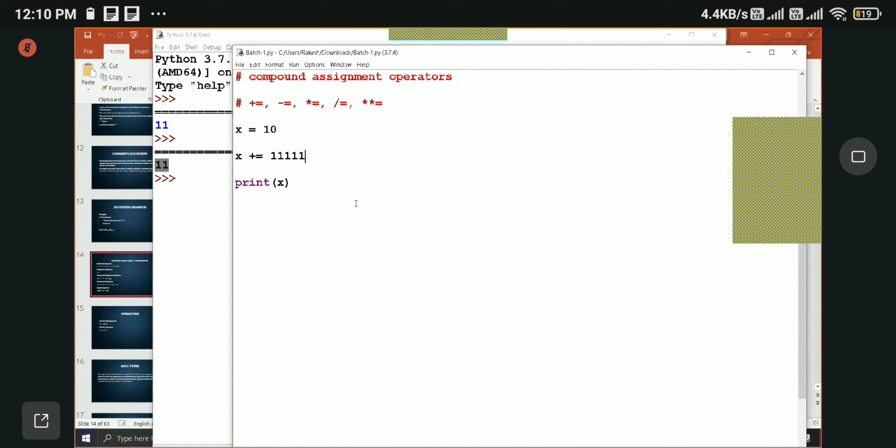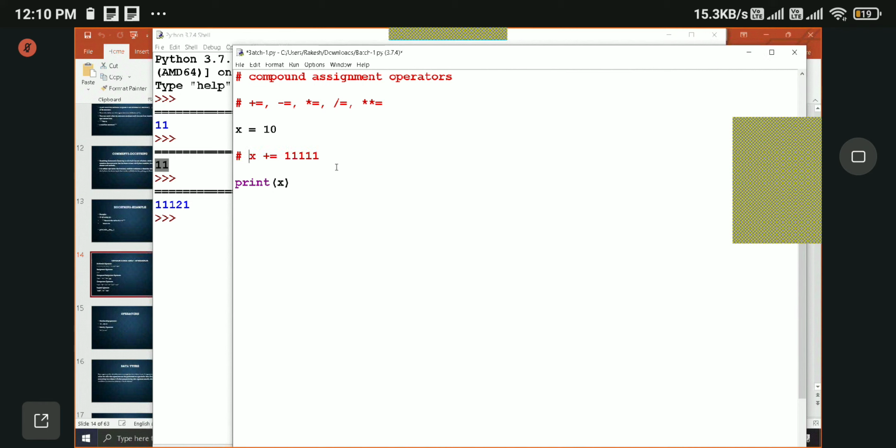Whatever number you give here will be added to the original value, which is 10, right? So this is the plus equal to compound assignment operator.